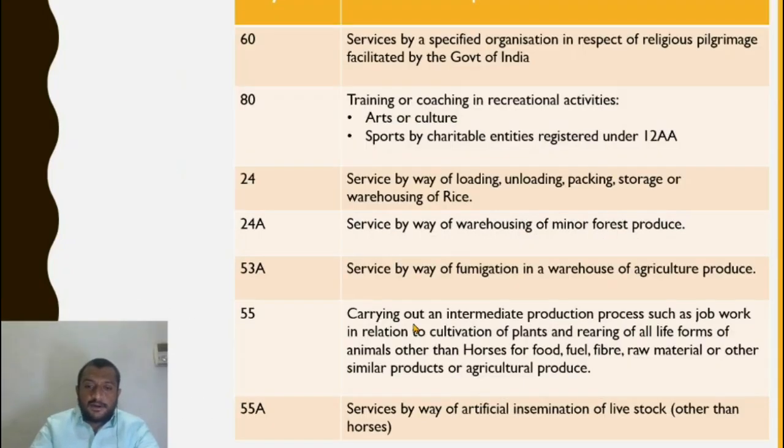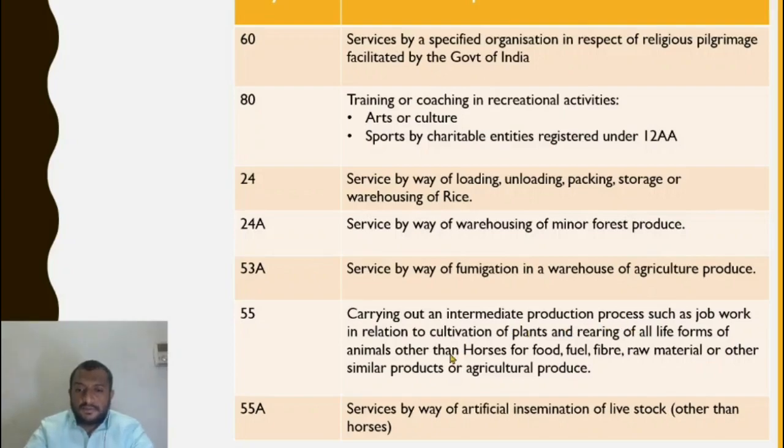Carrying out intermediate production process as job work in relation to cultivation of plants and rearing of all forms of animals other than horses for food, fuel, fiber, raw material, or other similar products or agricultural produce. So carrying out intermediate production process as job work in relation to cultivation of plants and rearing of all forms of animals is exempt. So what could this be? What could be a case of this?